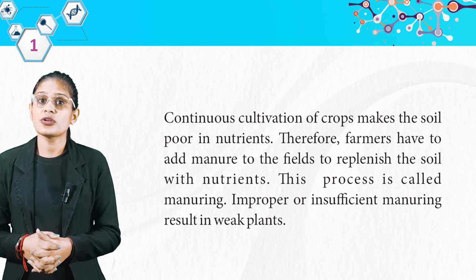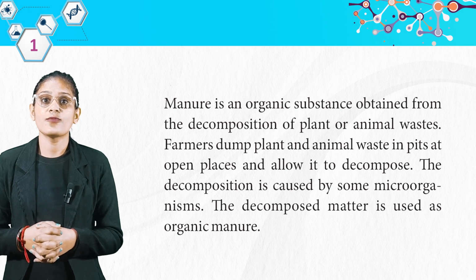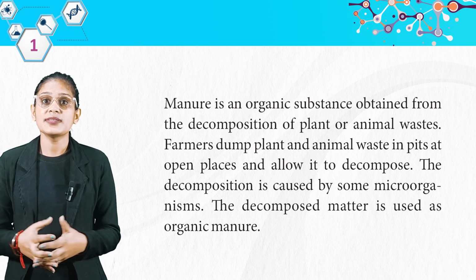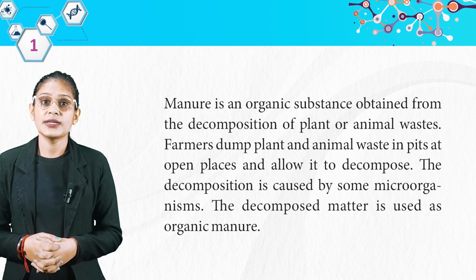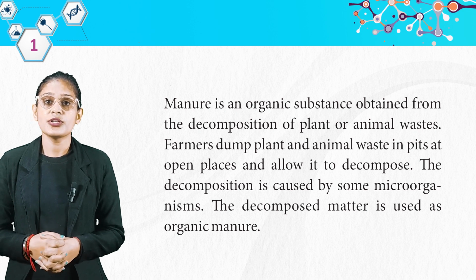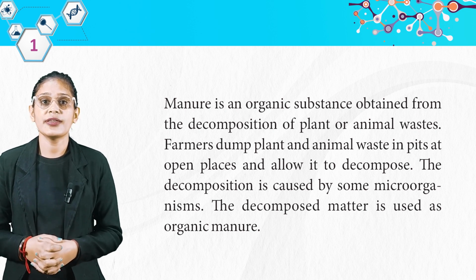Improper or insufficient manuring results in weak plants. Manure is an organic substance obtained from the decomposition of plant or animal wastes. Farmers dump plant and animal waste in pits at open places and allow it to decompose. The decomposition is caused by some microorganisms. The decomposed matter is used as organic manure.